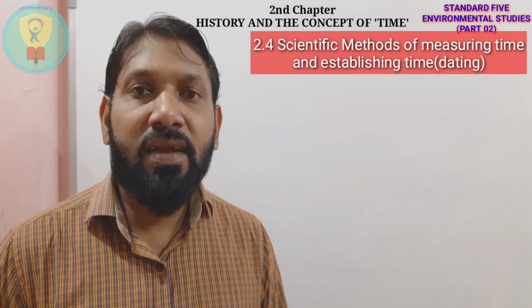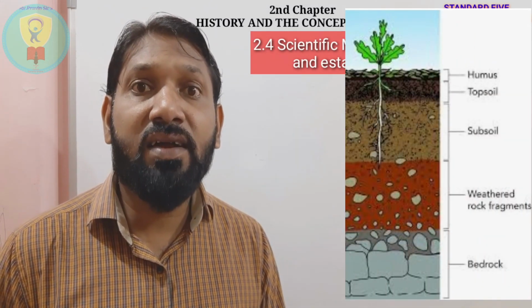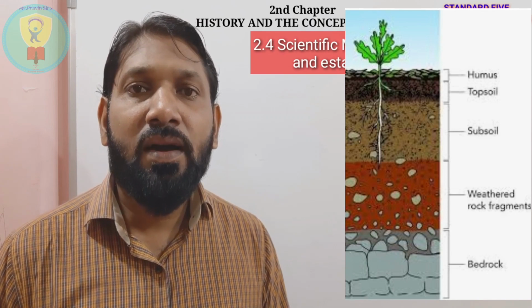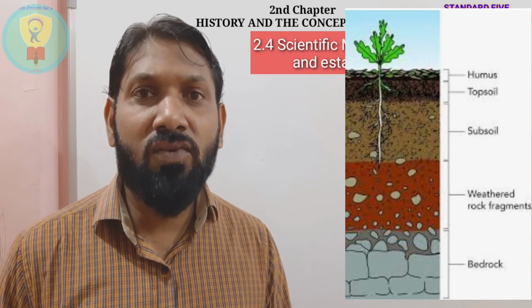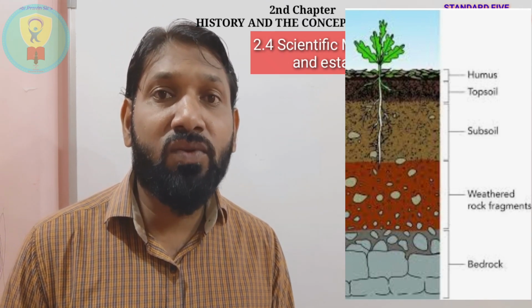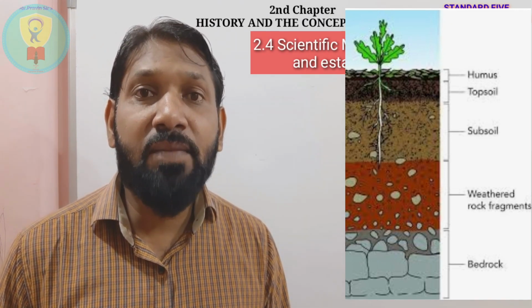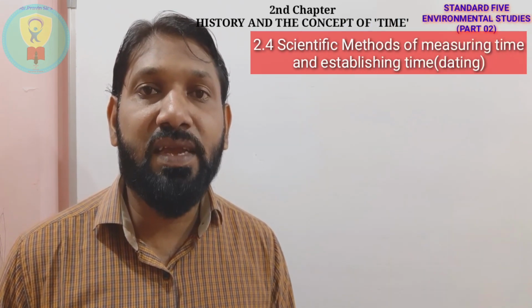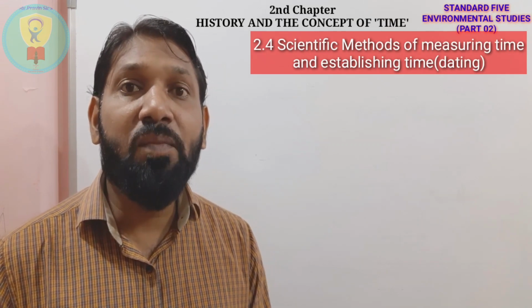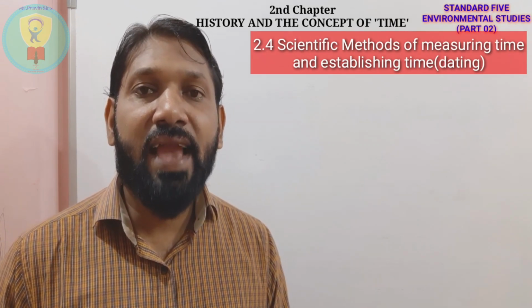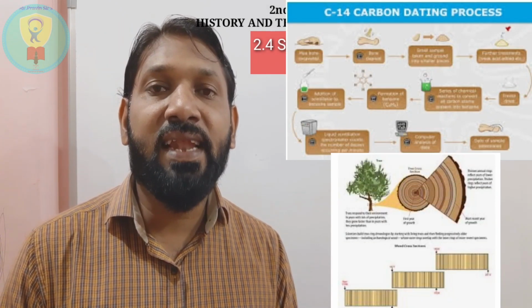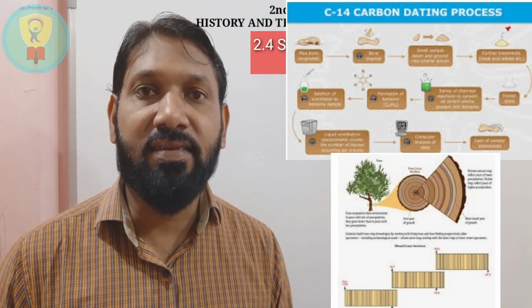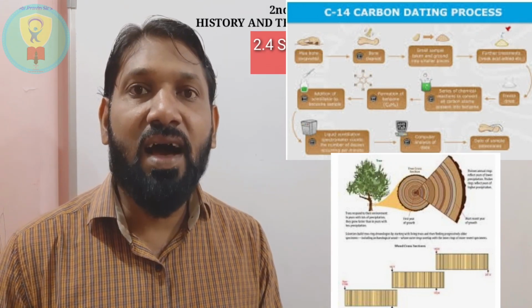Understood, students? There are various layers of soil under the ground, and it is very difficult to tell the period of the remains that we find under the ground. We cannot tell the exact date, but we can determine an approximate period of time. A rough estimate of how many years ago they existed can be determined using scientific methods such as carbon-14 analysis and tree ring analysis. These methods are known as dating techniques.